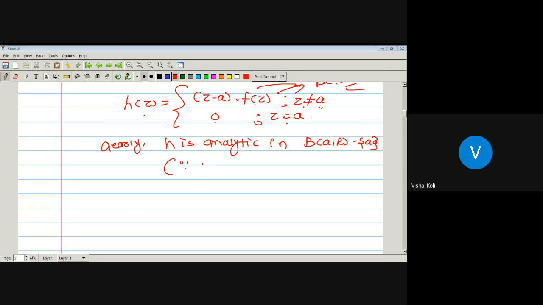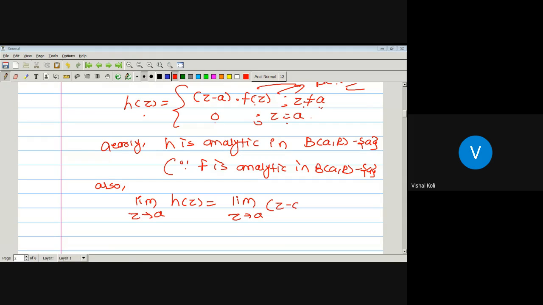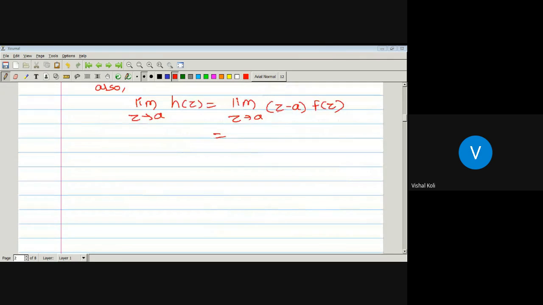And the reason for this one is nothing but f is analytic in the deleted neighborhood, the open ball about a of radius r minus the point a. Also, limit z tending towards the point a of h(z) is equal to limit z tending towards a of (z minus a) into f(z), which is nothing but a minus a, which is equal to 0.